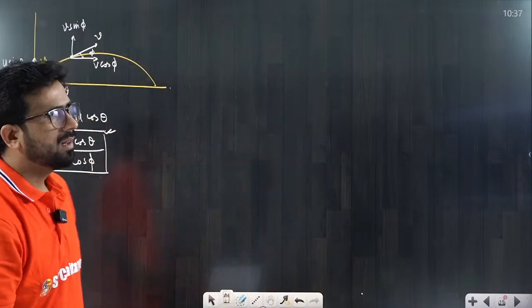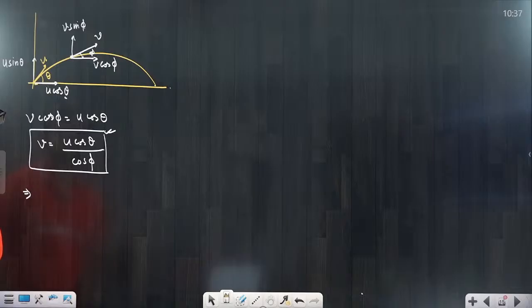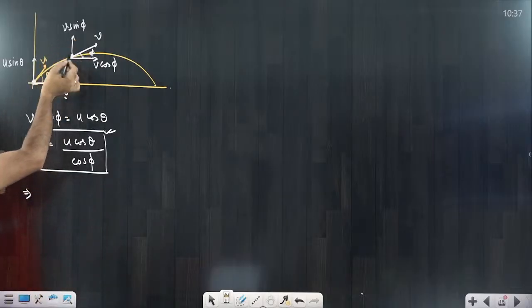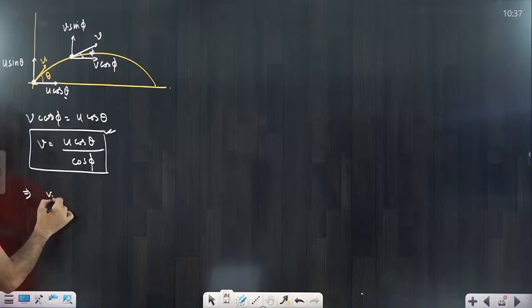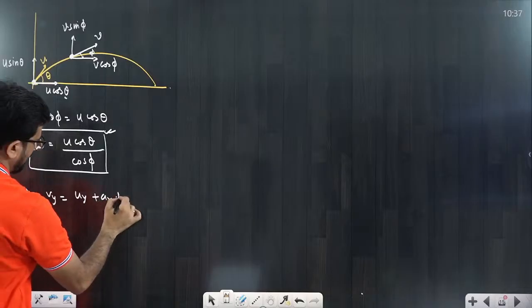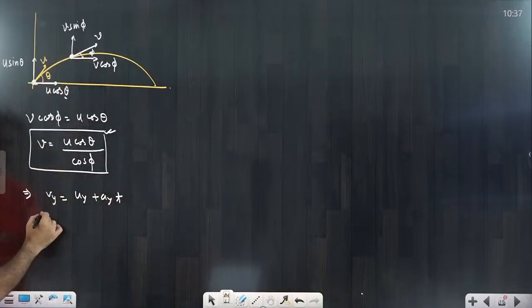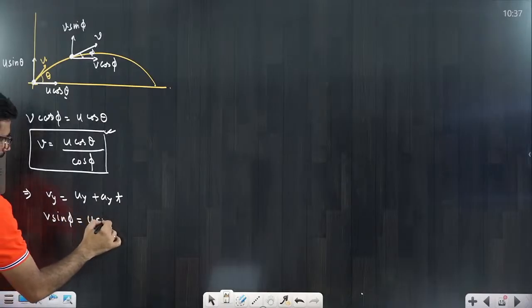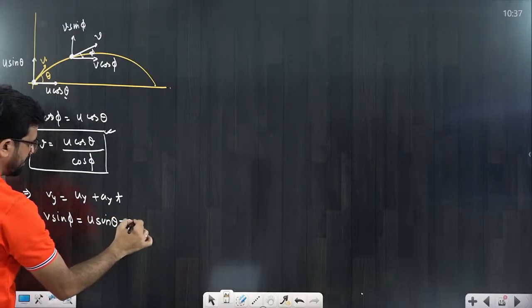So from vertical motion you will ask, what is the time? You will say directly the final velocity we know, the initial velocity we know, so we can put the first equation and get the answer. So Vy is equal to Uy plus Ay into t. What is the final velocity? That is V sin phi, equal to U sin theta minus G into t, that we want to calculate.